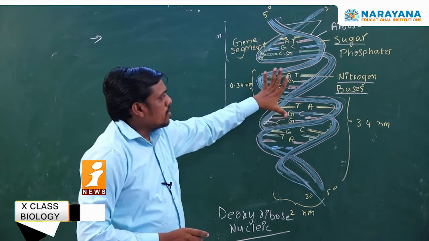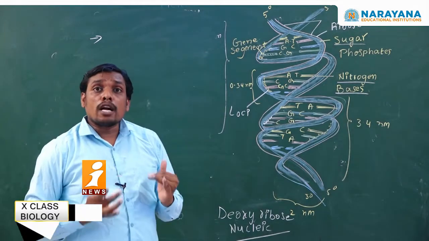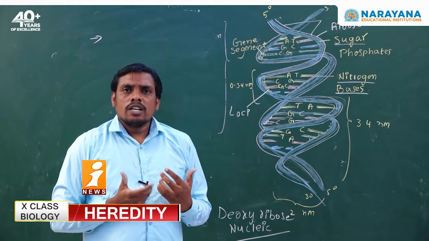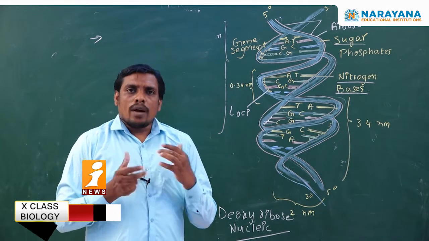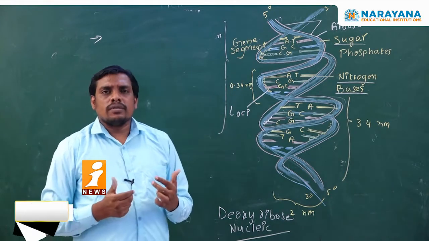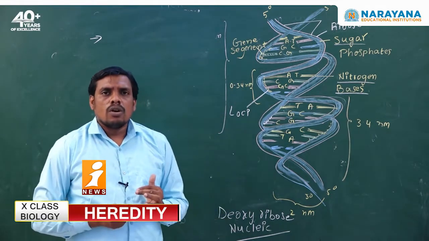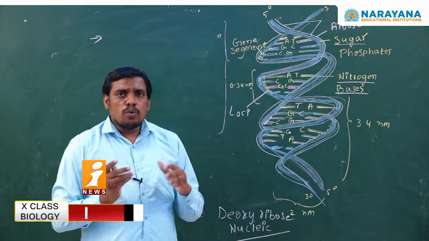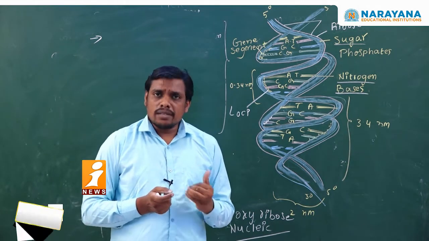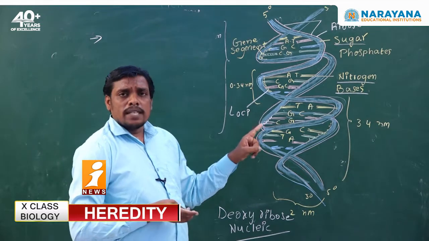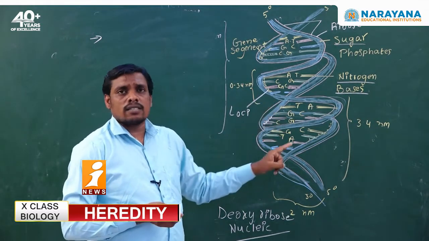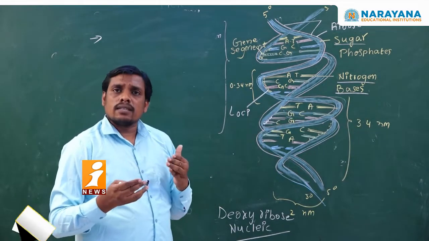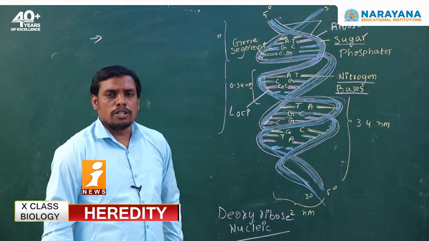Here these nitrogenous bases are considered as a backbone of the DNA. Our backbone plays an important role in our day-to-day living activities. What is the importance of the backbone in our day-to-day life? It gives mechanical support to our body. Hence, without a backbone, we can't survive. Like that, the nitrogen bases seen in the DNA double helical structure play a key role in the stability of DNA, and they give mechanical support to the DNA molecule.